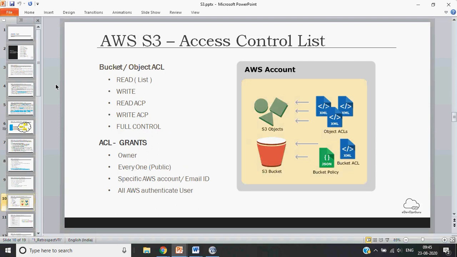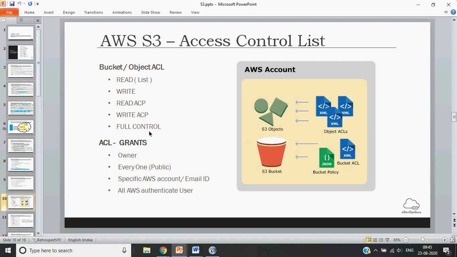Now coming back to how access is controlled to S3. This is very important. You have an S3 bucket as depicted in this one, and then you can put different types of objects into it. The whole S3 bucket has a bucket policy and a bucket access control list.